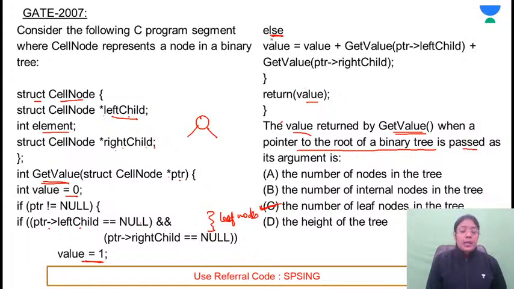Else का मतलब क्या है? This condition is false. ये condition कब false होगी? या तो left child is not equal to null, right child is equal to null. Left child is not null, right child is equal to null, or both are not null.